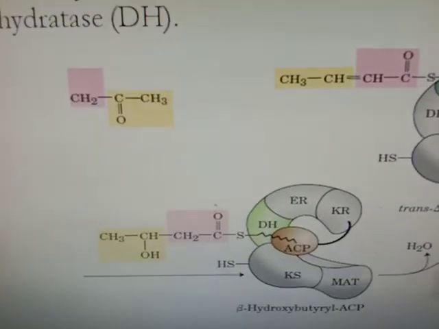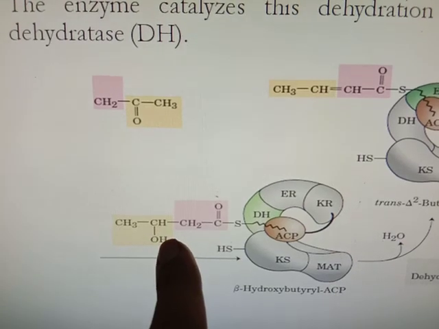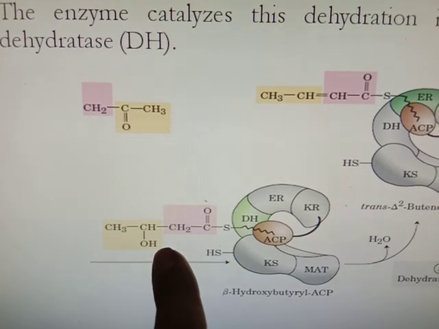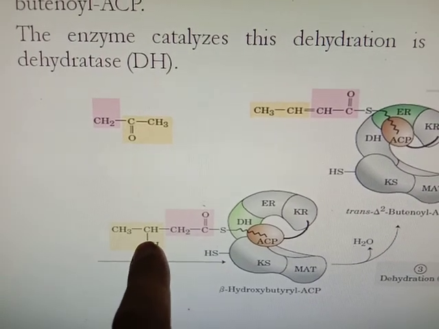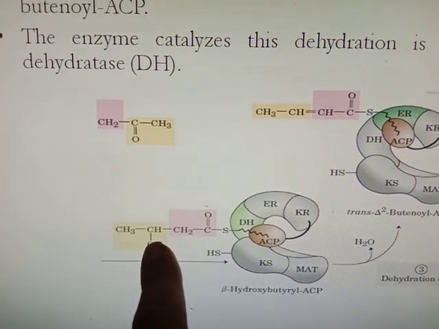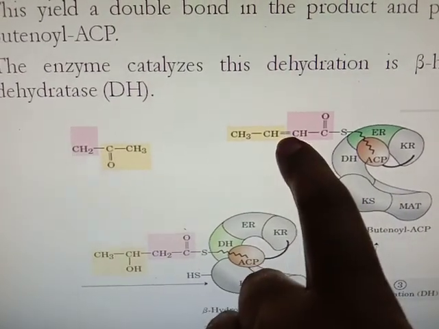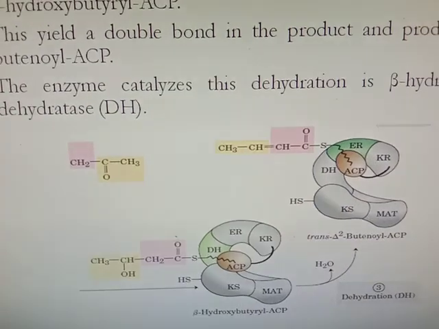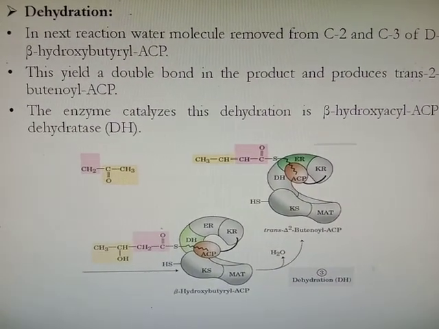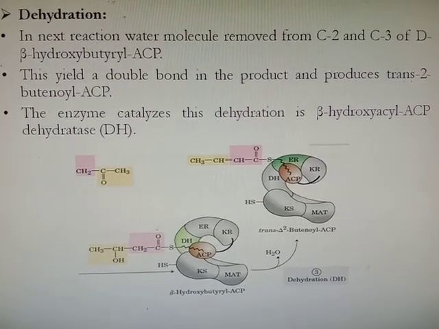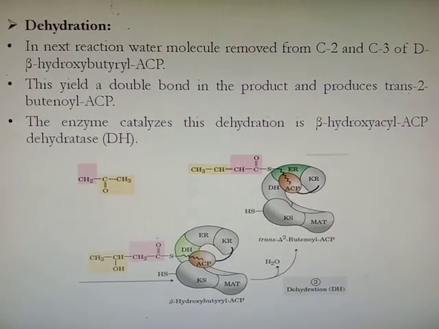Now here, see, in the previous reaction a reduction took place, and hydrogen was added here and here. Now dehydration will take place here, from the second carbon and third carbon. A water molecule will be removed to form trans-2-butenoyl ACP. Here a double bond forms between the second carbon and third carbon. It gives trans-2-butenoyl ACP with the help of the enzyme beta-hydroxyacyl ACP dehydratase.